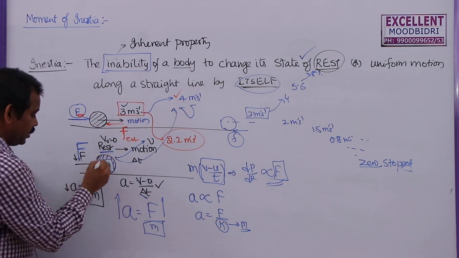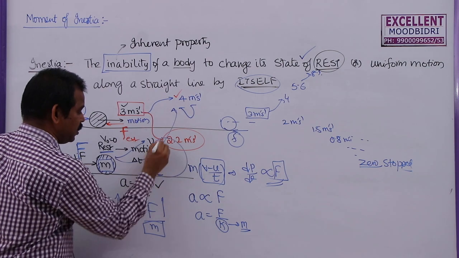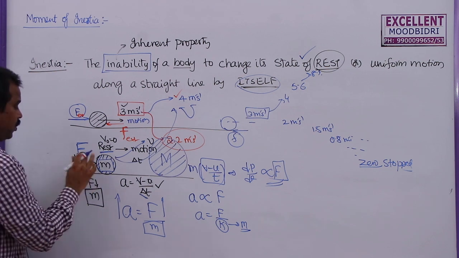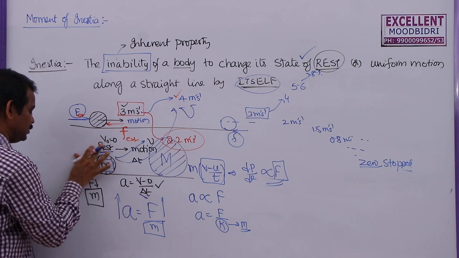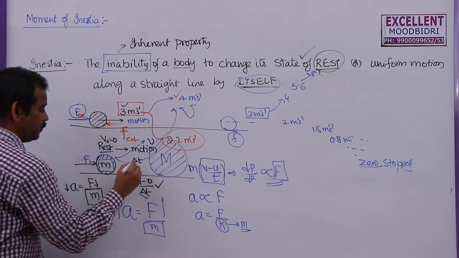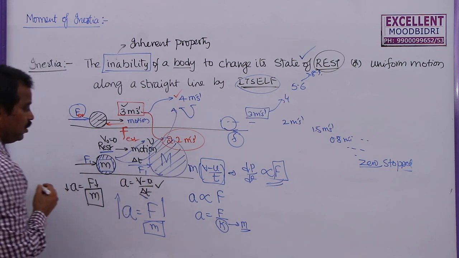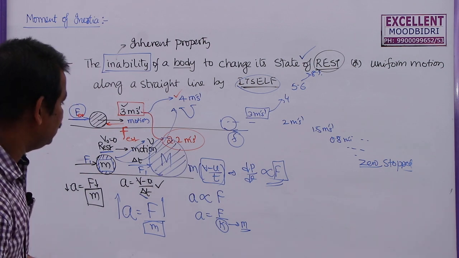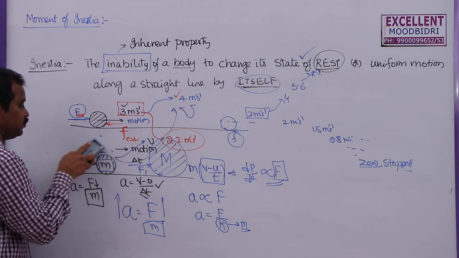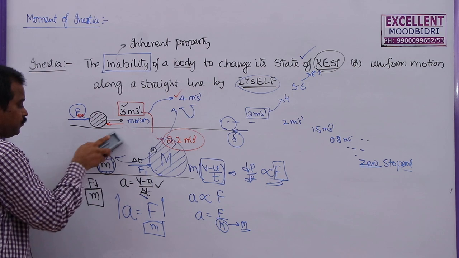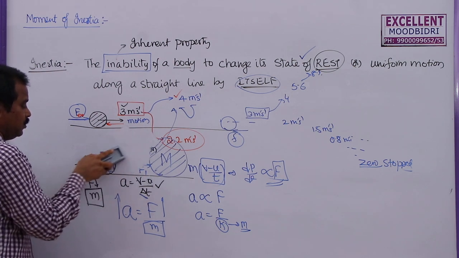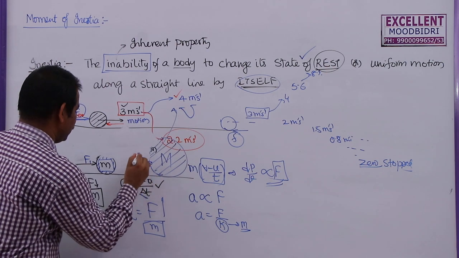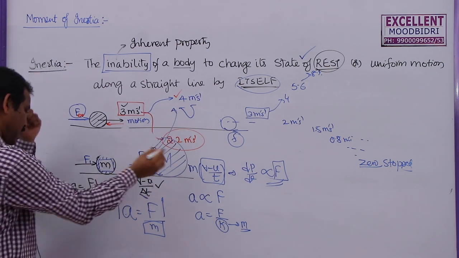Now, if you take this body and a very big body, another body whose mass is capital M, and you apply the same force on this one as well as on that one, let us say this force is F1 and this force is also F1, which will get more acceleration? Which body gains more acceleration? Very simple question. The forces acting on these two bodies are the same, F1 and F1, but the masses are different.